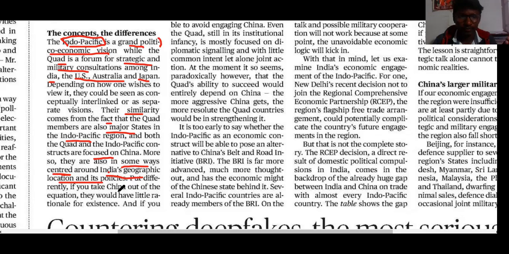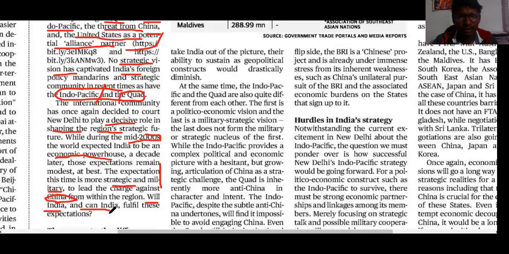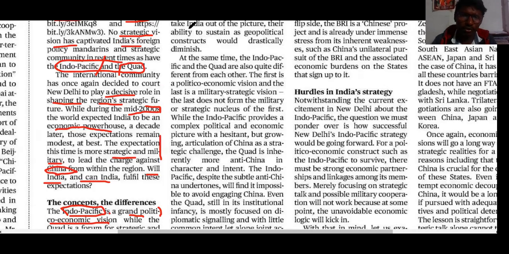Next, how can we see them differently? If we want to see the Indo-Pacific and Quad from another perspective, we take China out. If we want to see the Quad in the Indo-Pacific differently, let's assume China is not a threat here. Coming out of the Chinese equation, there would be little rationale for the existence. There is no existence of this Indo-Pacific group except as a response to China's strategy. And if you want to see, take India out of the picture. Let's assume we take India out of this picture, and there is little sustainability to its ability to sustain a geopolitical construct, and it will drastically diminish.